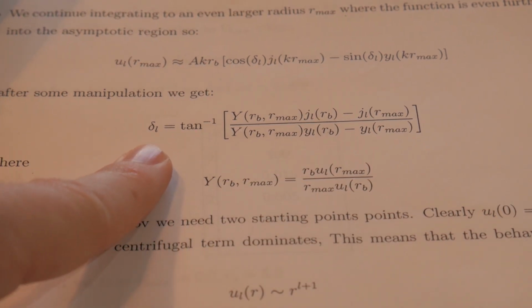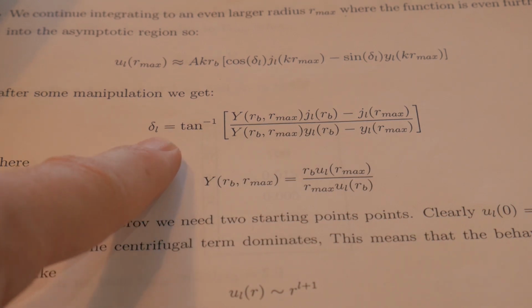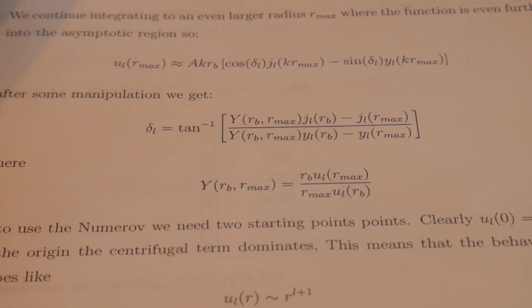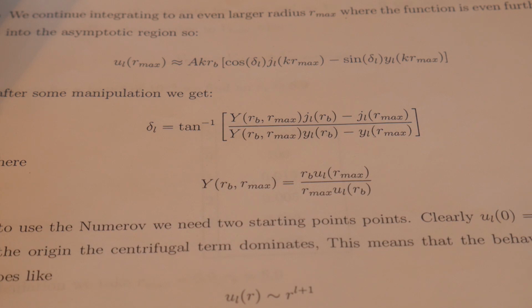So this is calculating the phase shift of my wave function for different angular momenta. Right now my code is just calculating the wave function, and I've been doing this step and this step by hand, which is just not very efficient. So the thing I want to accomplish today is to automate the code to do all that for me.